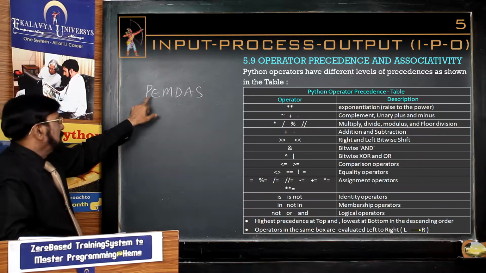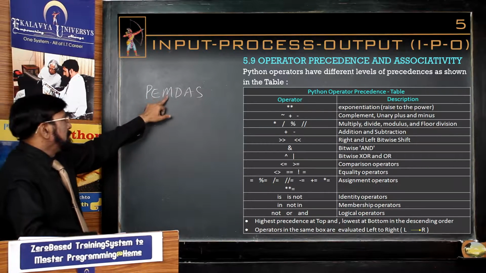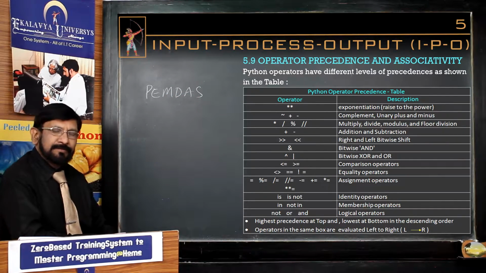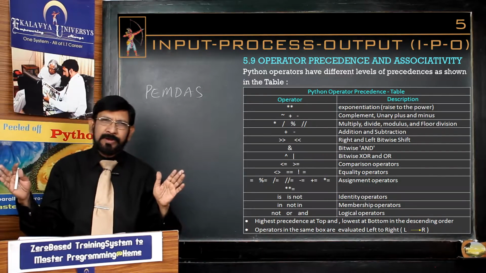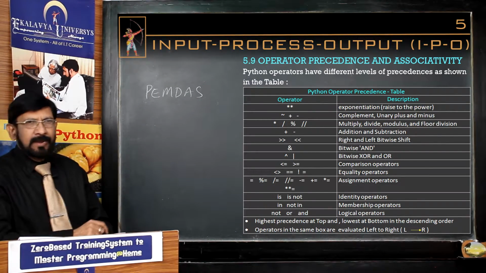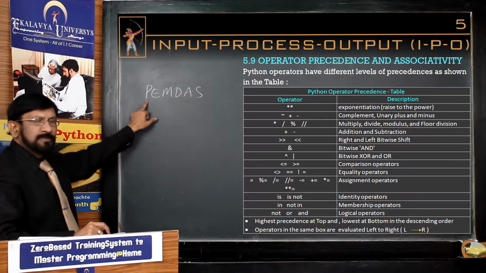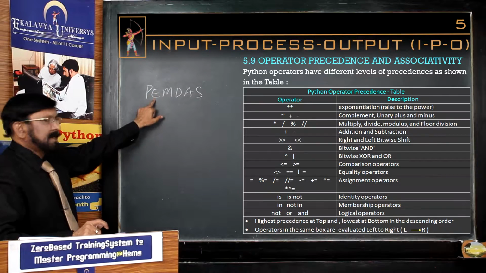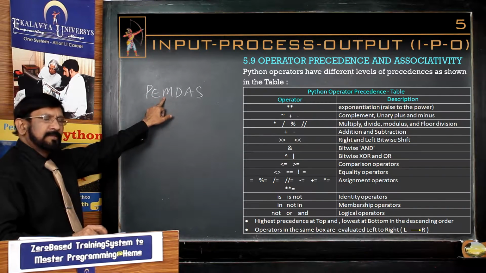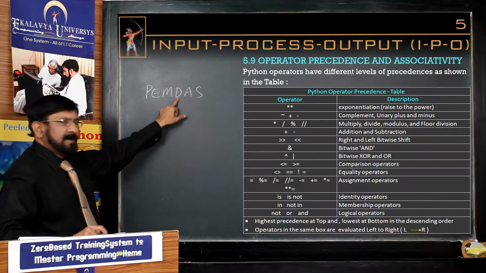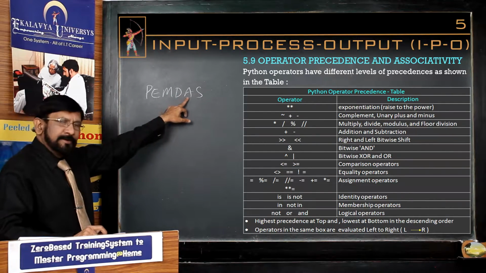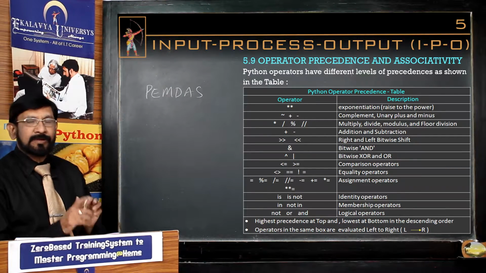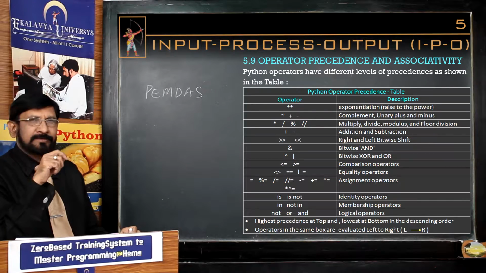Parenthesis, exponentiation means power, multiplication, division, addition, and subtraction. Whenever multiple operators are there in your mathematical expression, you must follow this order. First parenthesis, next exponentiation if any, then multiplication if any, then division if any, then addition if any, thereafter subtraction if any.